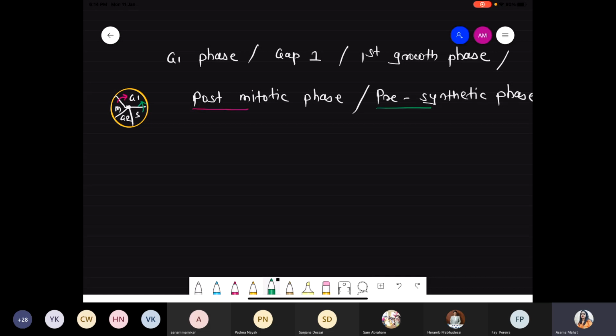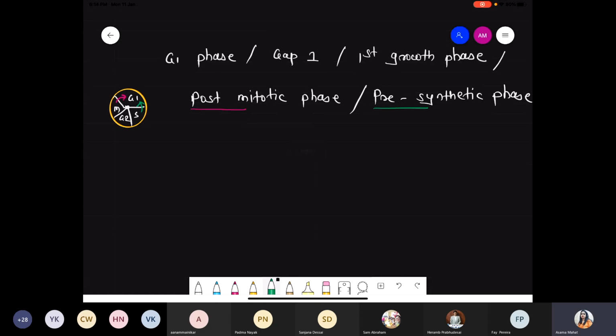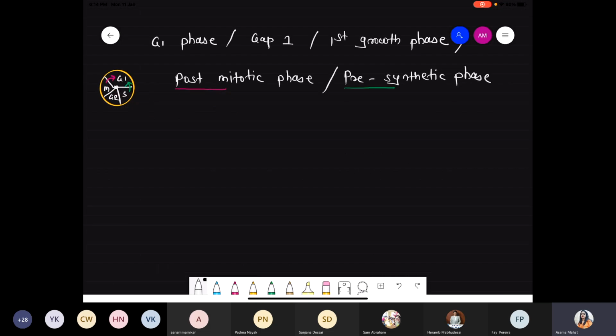That's it. Simple scenario. Now, next, with respect to this G1 phase, what kind of changes will occur? First of all, this is the phase which requires the longest duration. The duration is quite long because this is the growth phase. It is also called the preparatory phase, because here we have to prepare.